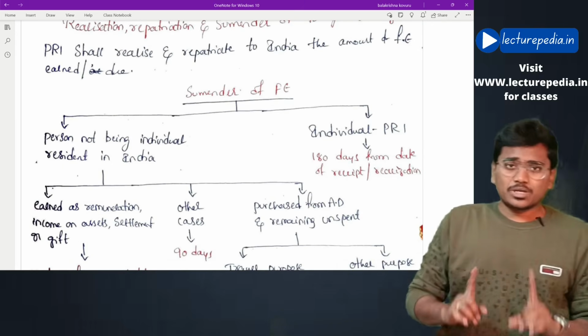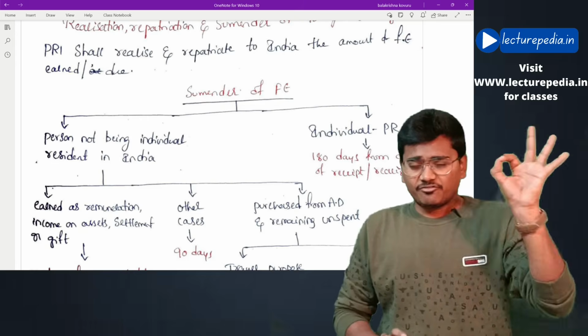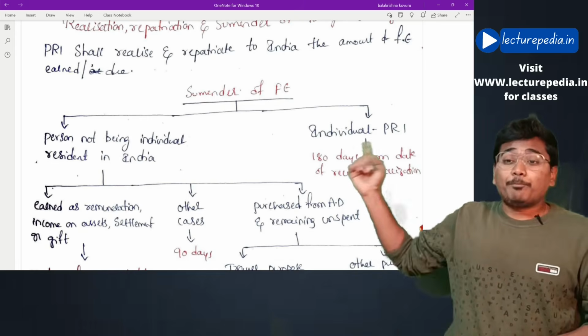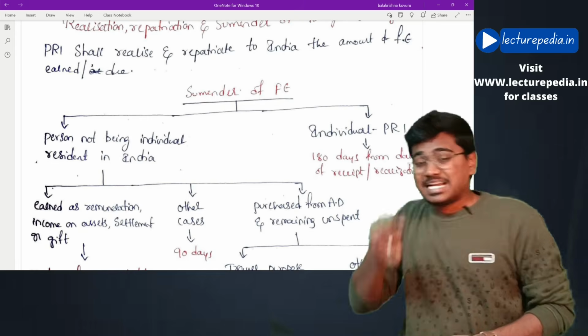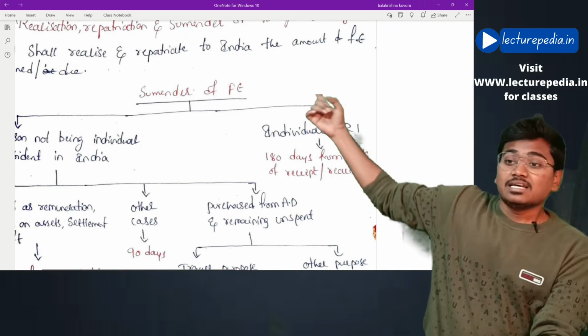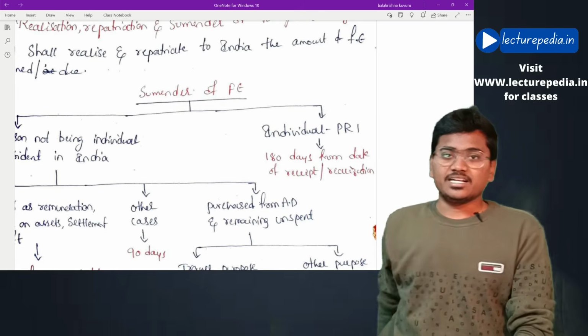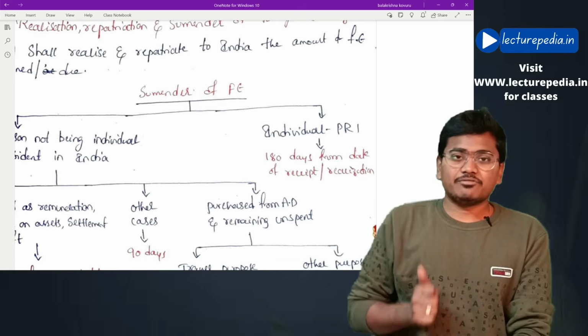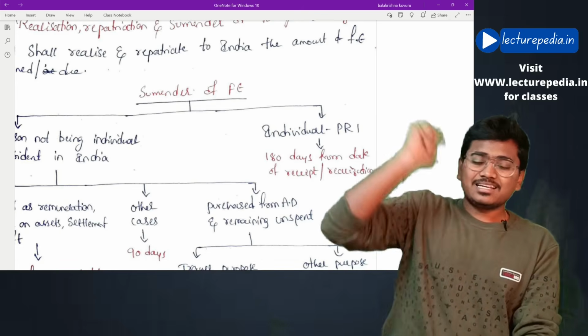Basically, here we can divide it into two parts. First one related to a person not being an individual resident in India, that means you can take Indian companies. And next one, an individual being a person resident in India. There is a certain time limit given for the purpose of surrendering this foreign exchange.